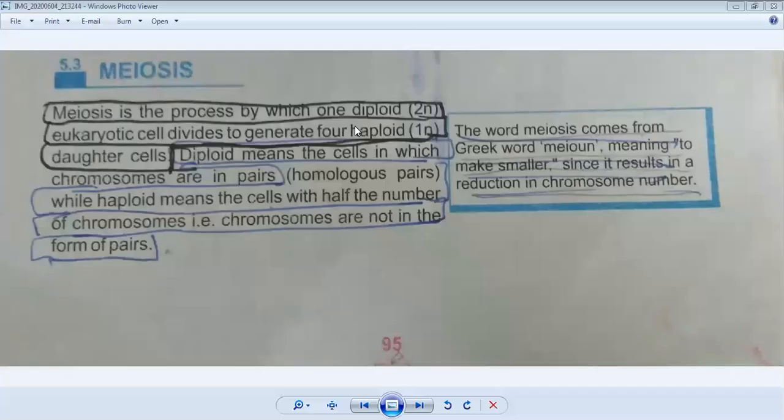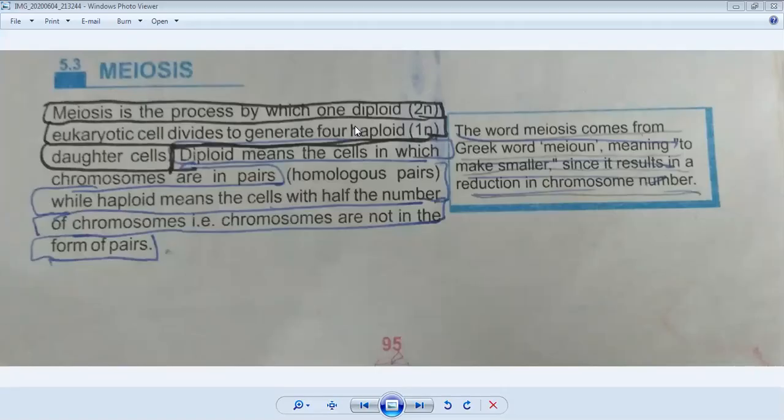But meiosis is different. For example, if the mother cell has 10 chromosomes, then when there is meiosis and it converts into two daughter cells, it will become haploid, meaning the number of chromosomes will be reduced. Two daughter cells will contain five chromosomes in each cell. So this is called the haploid condition.